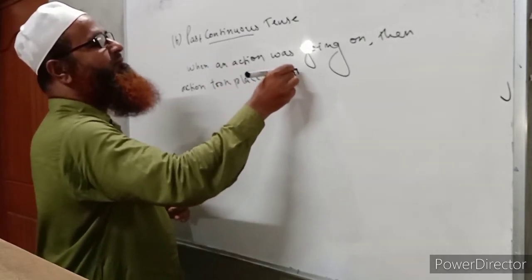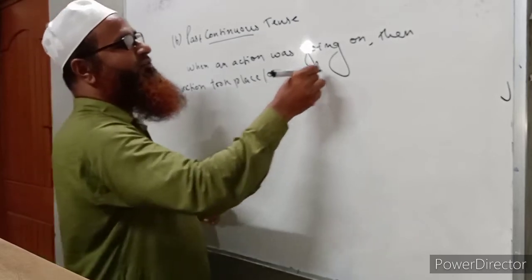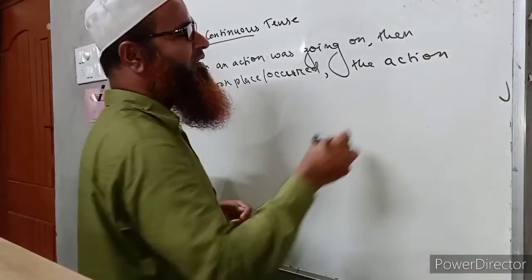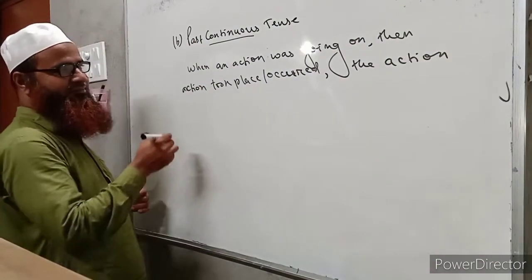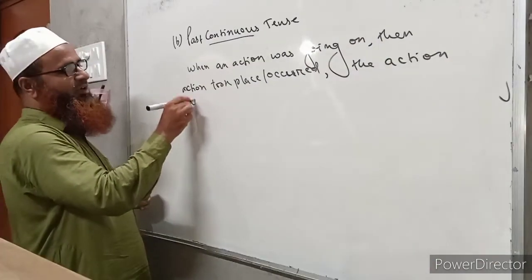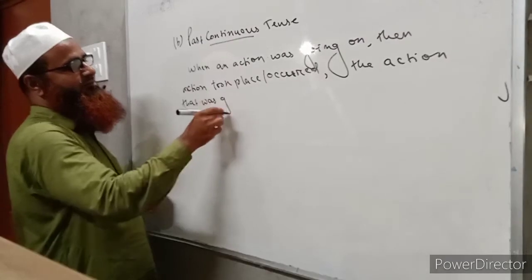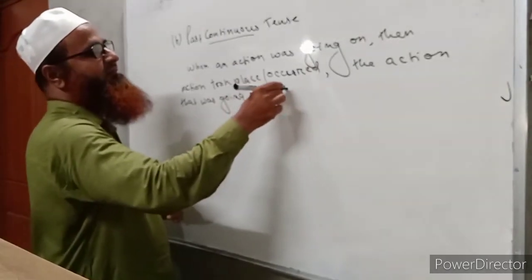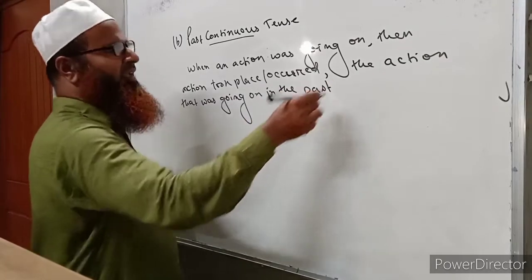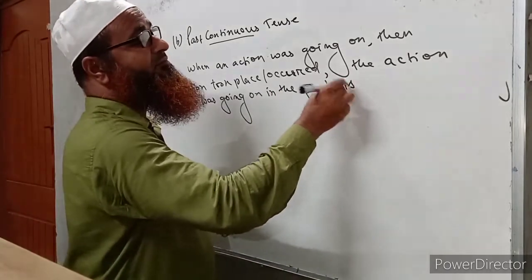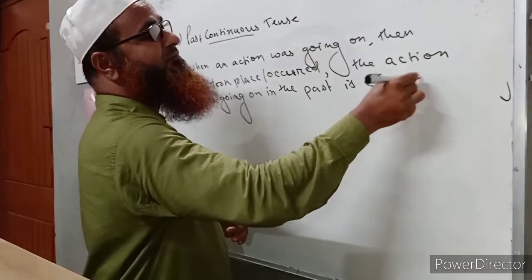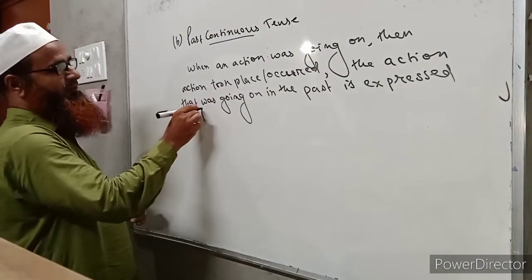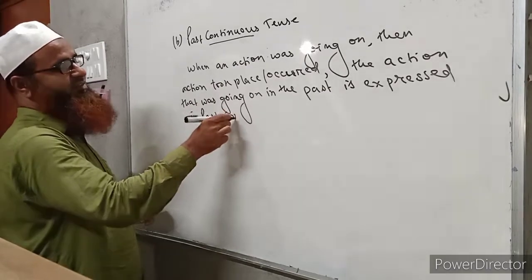So the action that was going on in the past is expressed in past continuous tense.